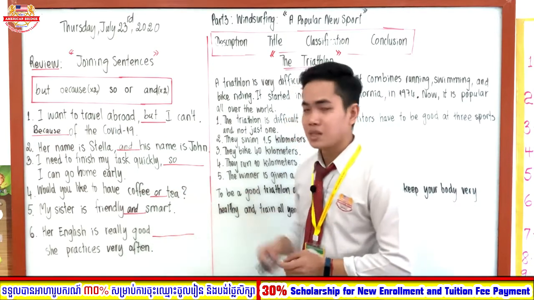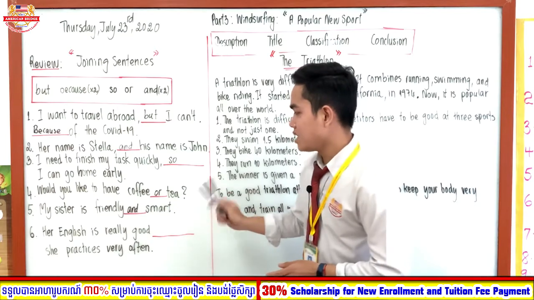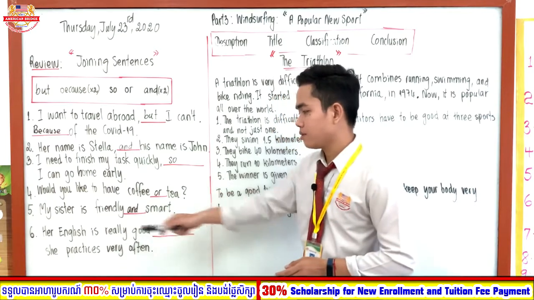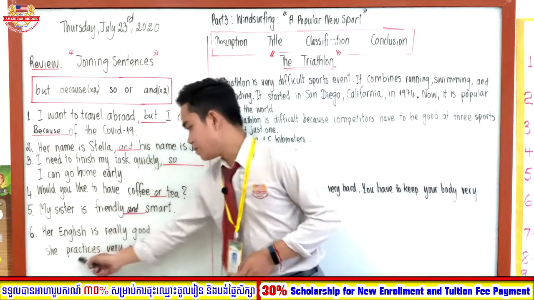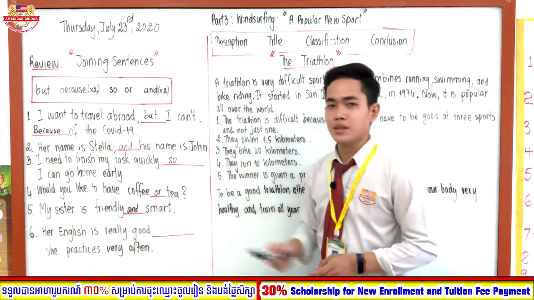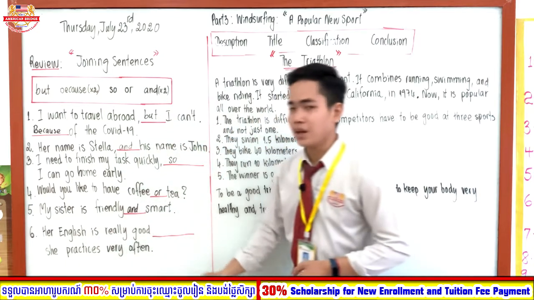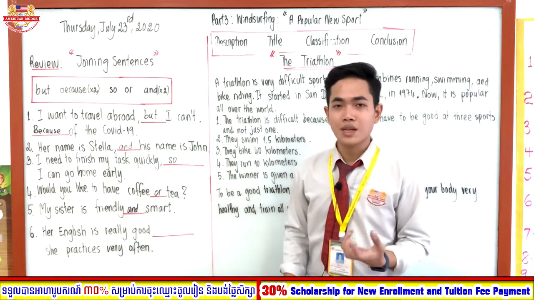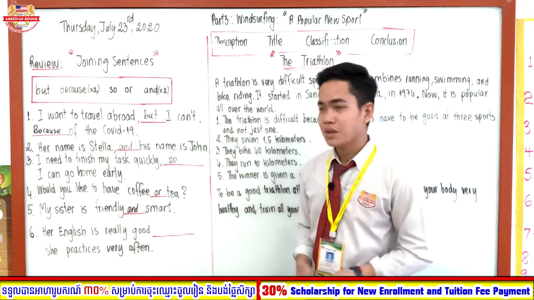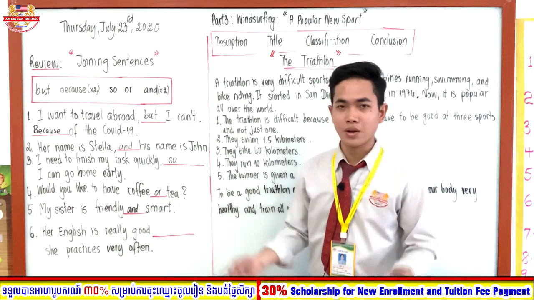Now number 6, the last sentence: her English is really good, she practices very often. As you can see, she practices very often shows us the reason why her English is really good.